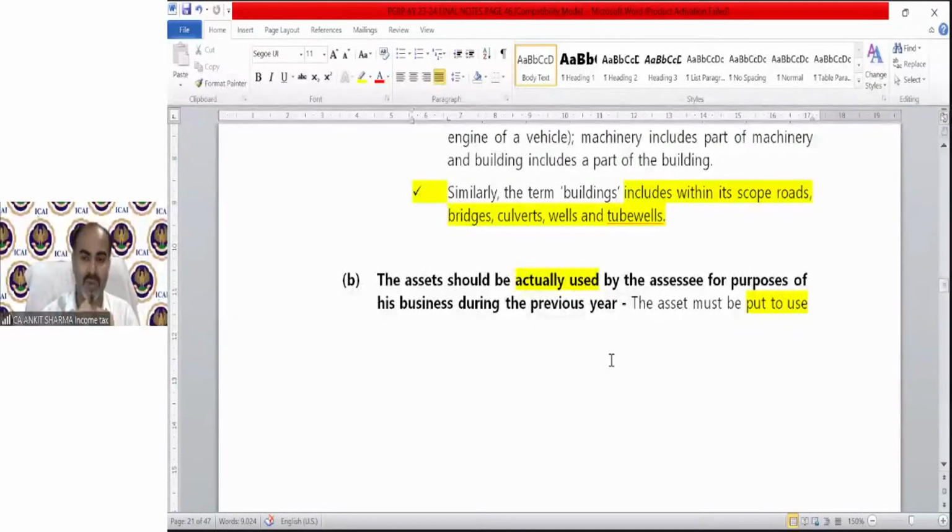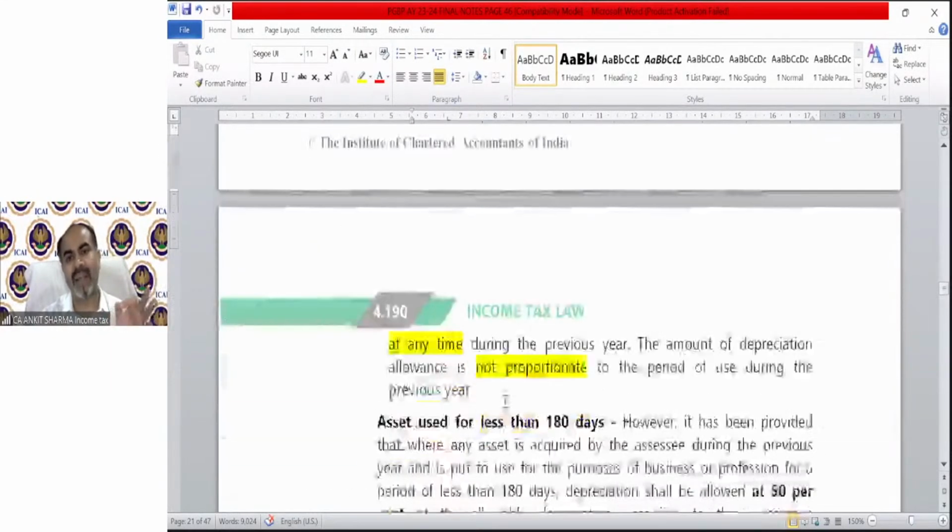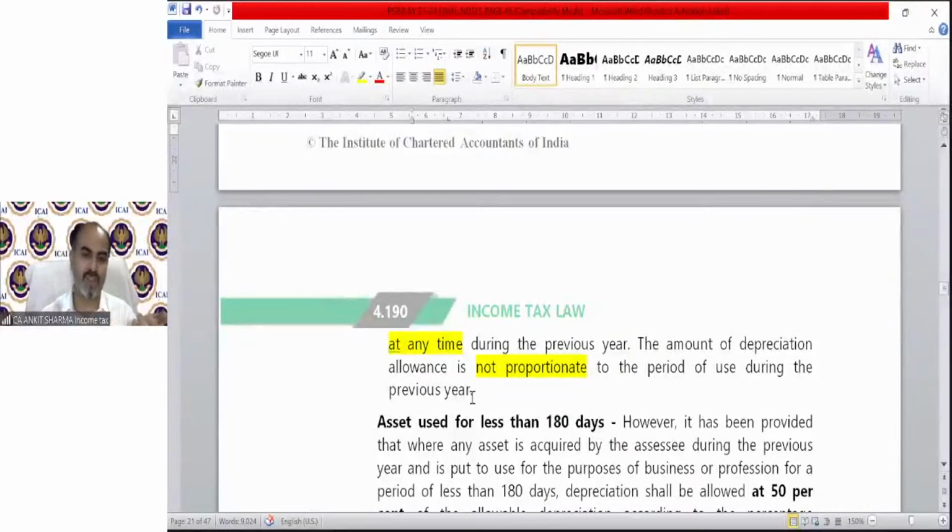Like a fire extinguisher. If it is used in your factory, and there is no fire during the previous year, we did not use it, but it was put to use. But if those fire extinguishers are in packed form, in the boxes, and you did not take them out of the boxes, then it will not be treated as put to use. So the asset should be put to use. That is a mandatory condition to claim depreciation at any time during the previous year.